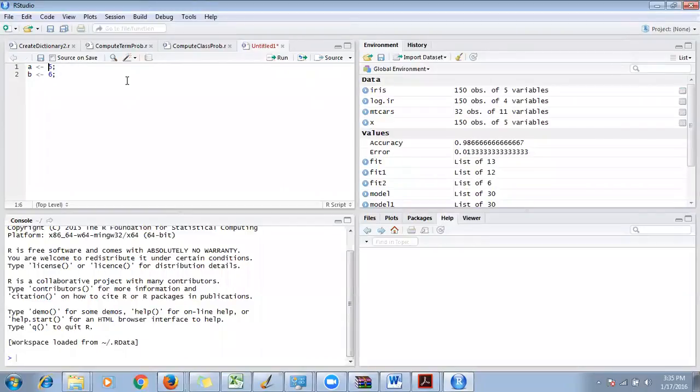Instead of that, you can also write equals. This will also work. So a equals 5 or a assigned 6, anything is fine. Basically I have created 2 scalars. Scalar means a variable which contains just one value.